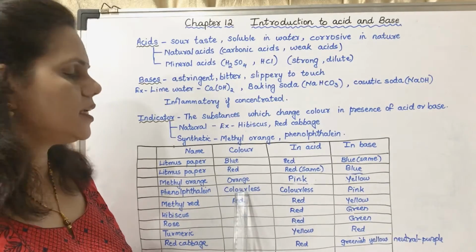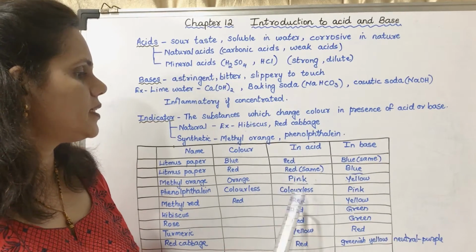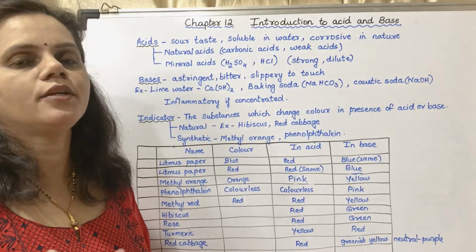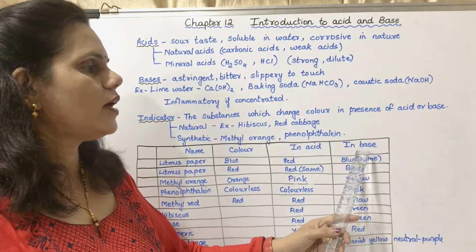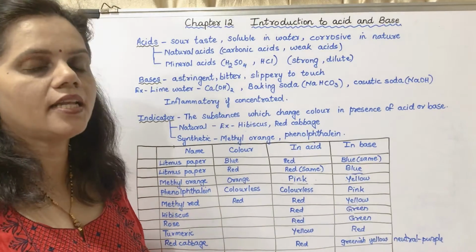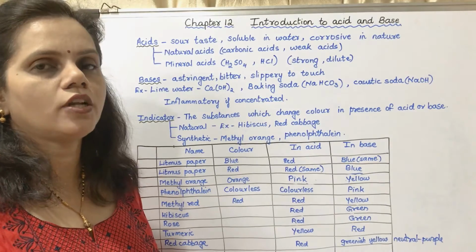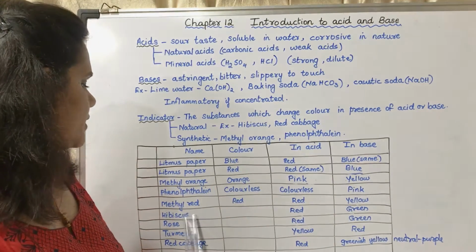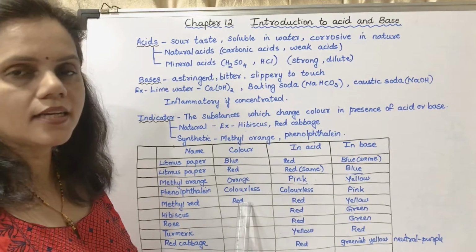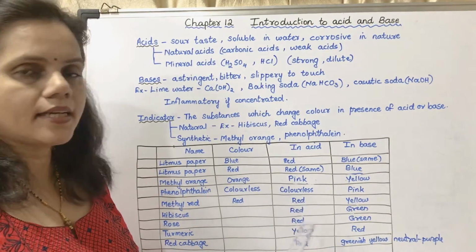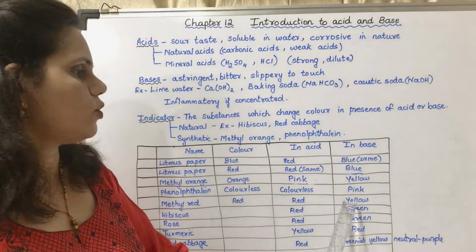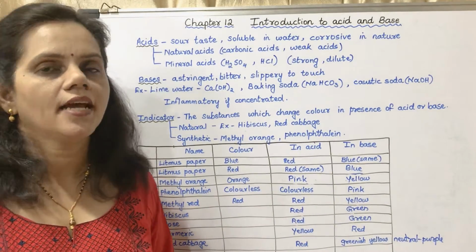Phenolphthalein, its original color is colorless, but if you add phenolphthalein to an acid, it will remain colorless. If you add phenolphthalein to a base, it will turn pink. Okay, the color of the solution will turn pink. Next is methyl red, the original color is red. In acid its color is red, and in base its color is yellow.